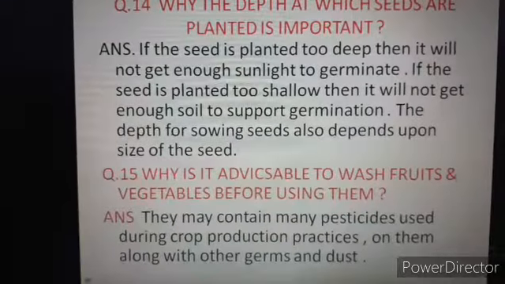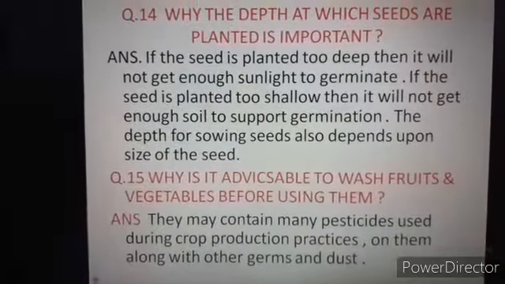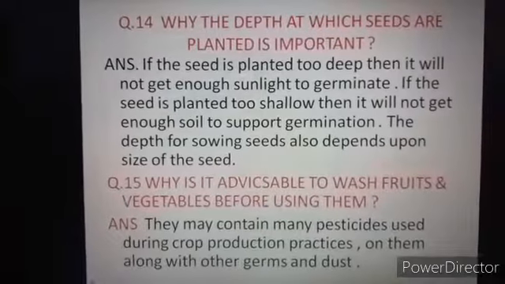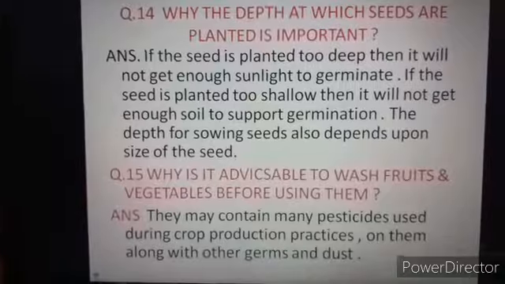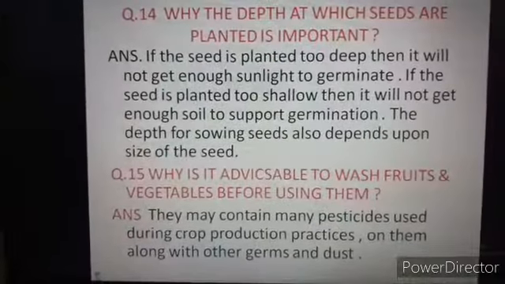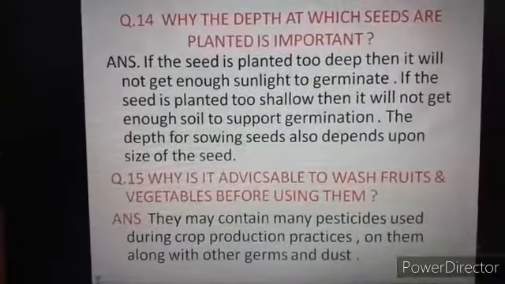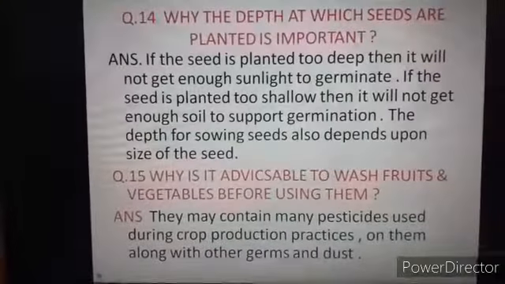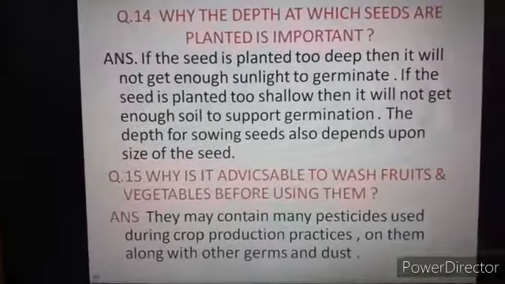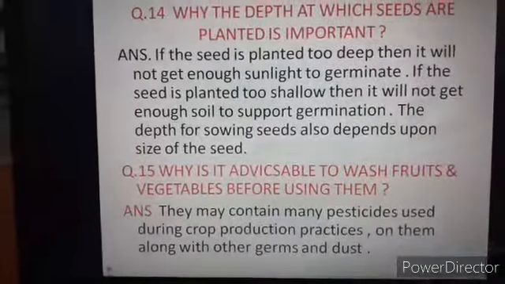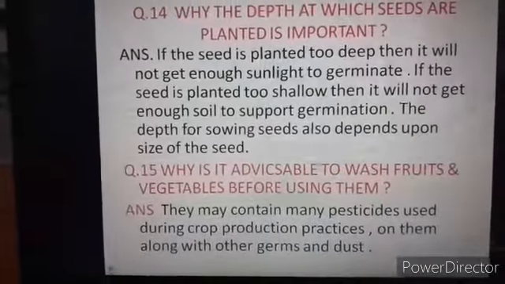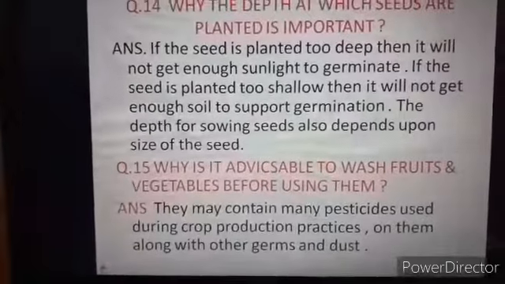So next question is, why is it advisable to wash fruits and vegetables before using them? They may contain many pesticides used during crop production, along with germs and dust, because during crop production the farmer uses a number of pesticides, insecticides or weedicides on the vegetable or fruit plants.